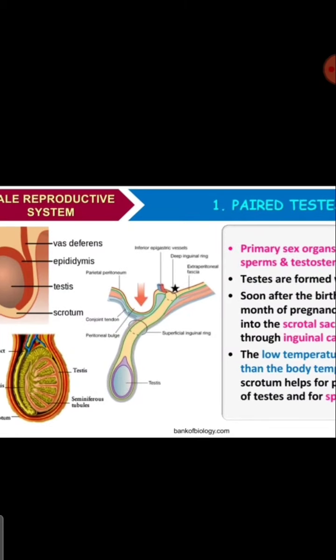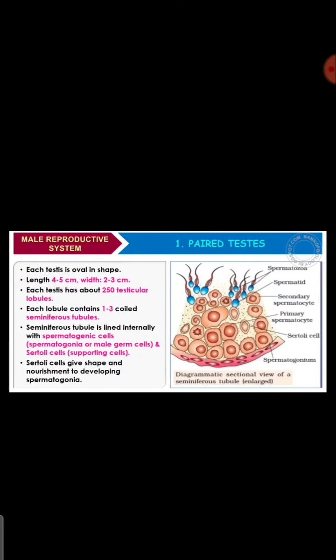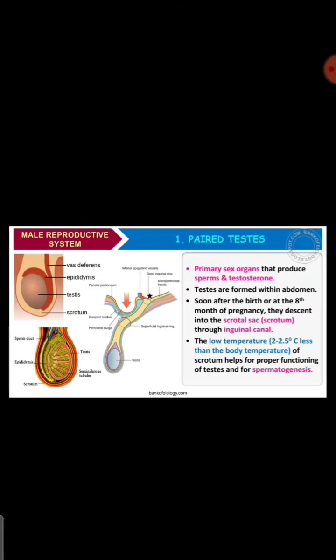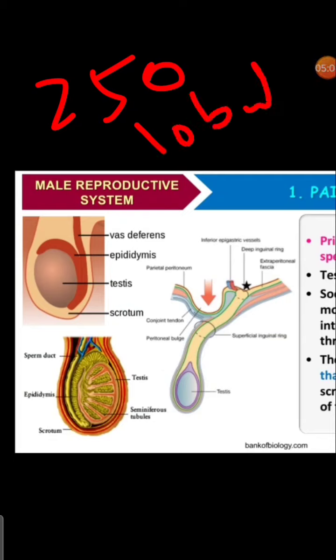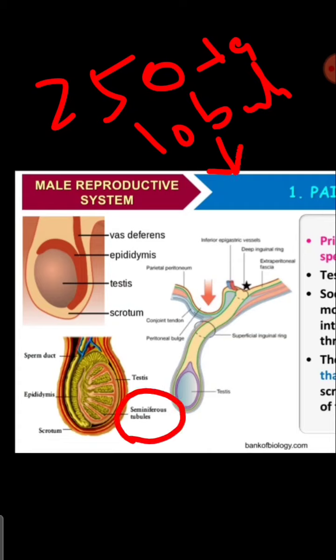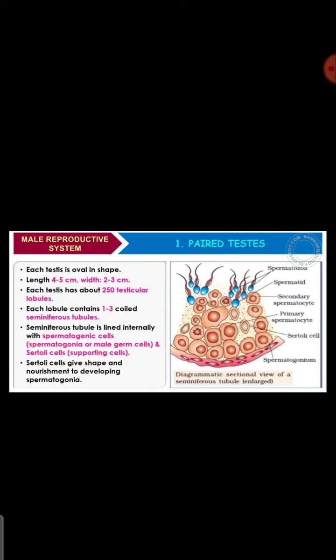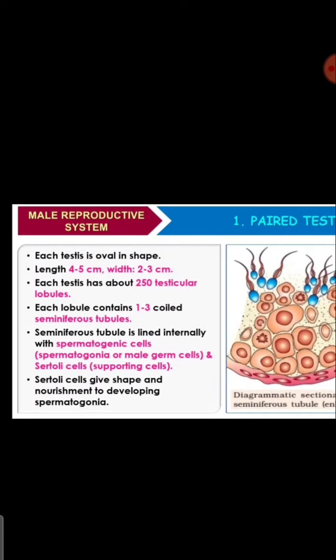As you can see, there are seminiferous tubules. 250 testicular lobules will be there, and inside each testicular lobule there will be 1 to 3 coiled seminiferous tubules. So this is the way it is arranged.